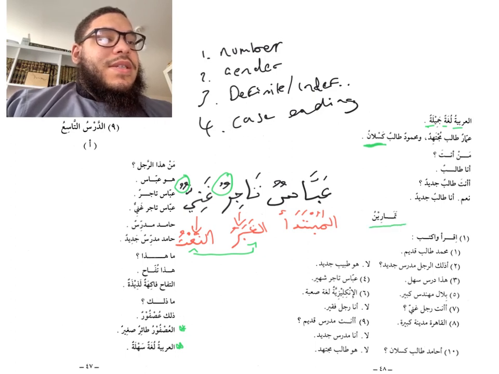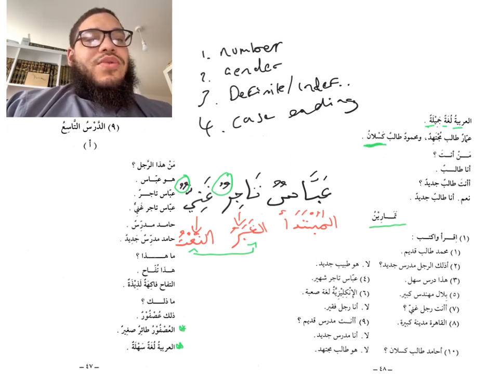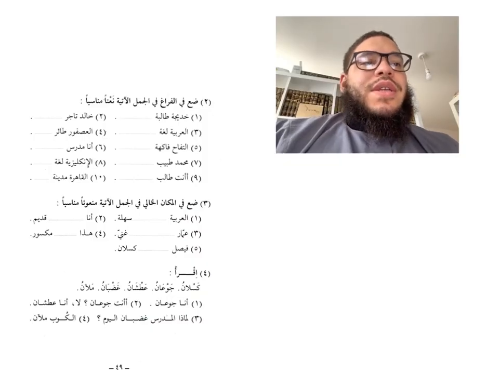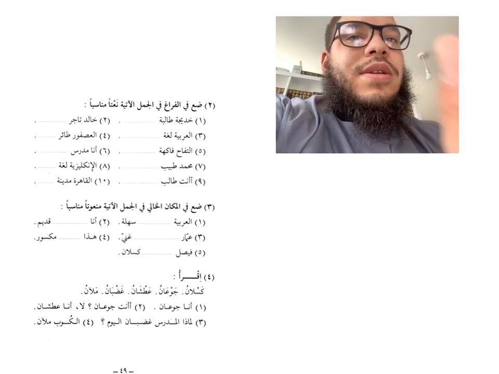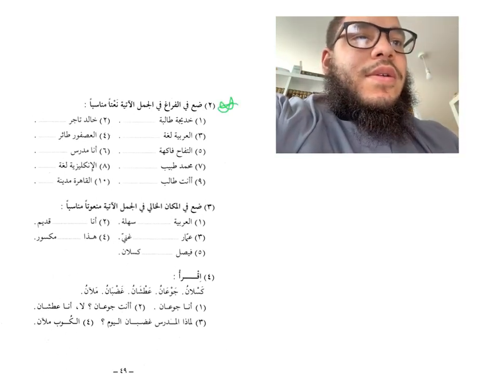At-tamarin meaning exercises. The first one, iqra waktub, read and write, as we know. And inshallah ta'ala, you'll see that this is an emphasis on the rule that we have been learning within this dialogue here now. So in continuing the exercises of this lesson here, in exercise number 2, at-tamarin al-thani, right here, we have